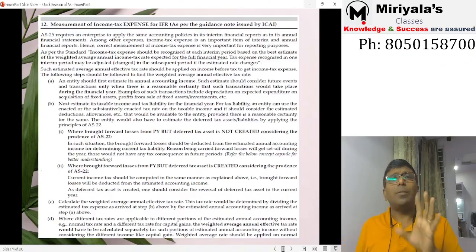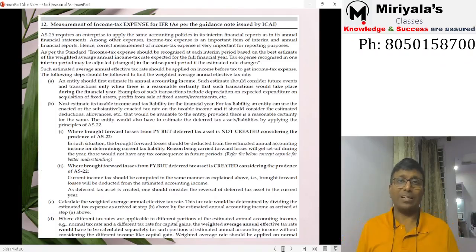And there is one special point. What is the special point? Income tax expenditure: how do you recognize it? We have to find out a weighted average rate of income tax. That rate you have to apply on your profit before taxation, and that's all you are supposed to determine. So how do you calculate this weighted average rate? There are steps: step 1, step 2, step 3. First, step 1.